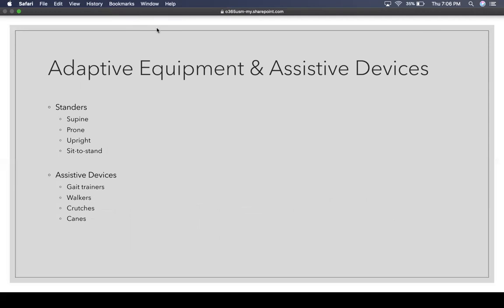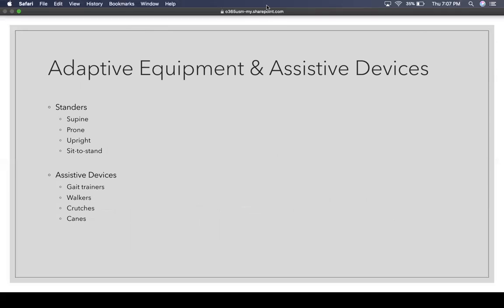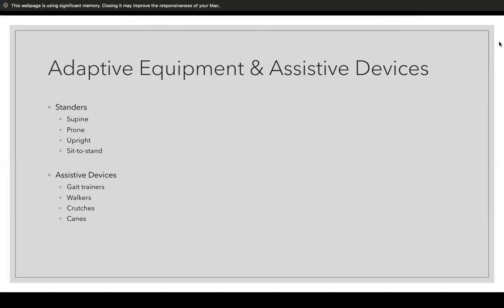Okay, so now we're going to cover adaptive equipment and assistive devices very briefly. Some common things you're going to see kids with CP using are standers. There are several different types of standers: supine, prone, upright, or sit to stand. Just for the sake of time, we're not going to go in depth on that sort of adaptive equipment. The same with assistive devices: depending on their level of function and ambulation, you're going to see different things such as gait trainers, walkers, crutches, and canes, all being used by kids with CP.